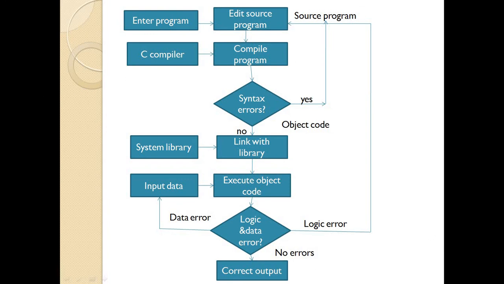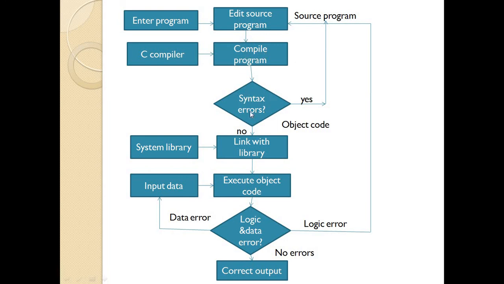I will show how a simple small C program is executed through this basic diagram. First we enter a program. Where do we enter or write a program? In a text editor, that is called editing the source program. Through the text editor we can write our program, that is the entry part. After completing the program, we can compile it. For compilation we use what? A C compiler. Inbuilt C compilers are available, and through them we can compile our program.